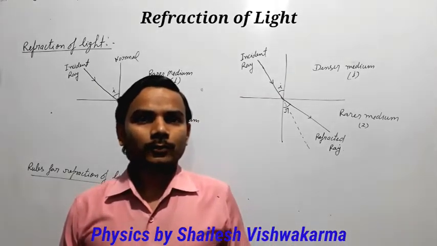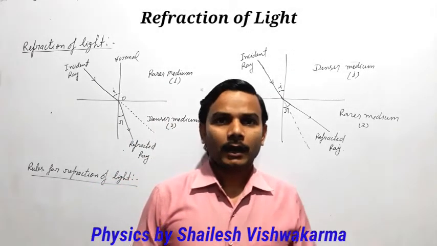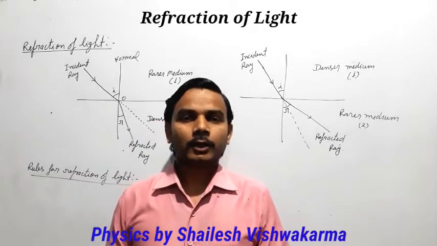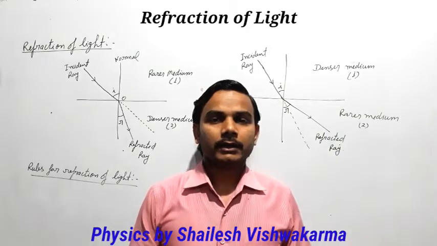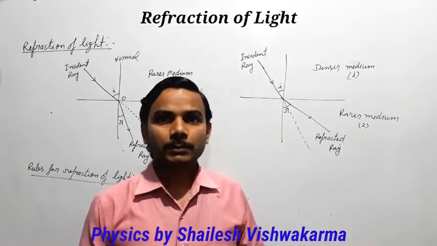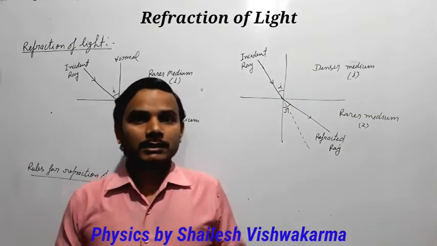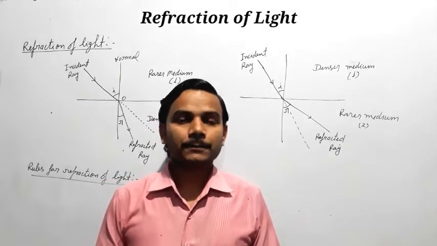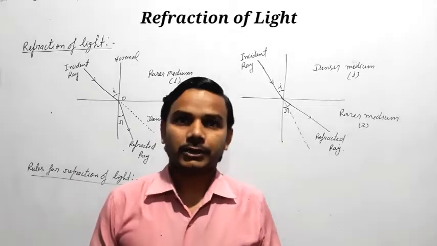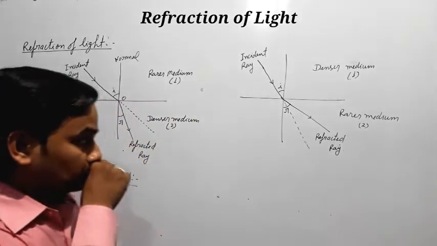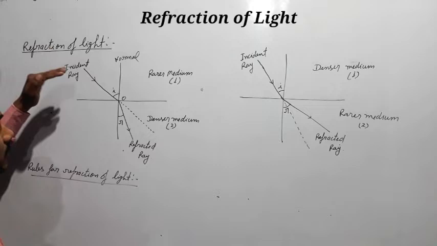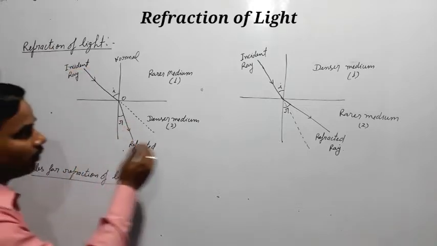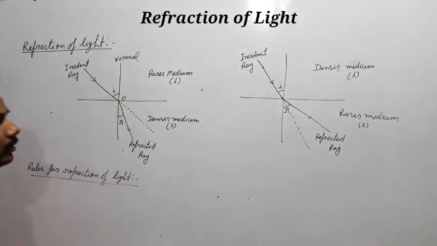So what is refraction of light? When light travels from one transparent medium to another transparent medium, it gets deviated from its original path. This phenomenon of bending of light from its original path is called refraction of light. If light travels from one medium to another, it bends towards the normal or away from the normal depending on the medium.